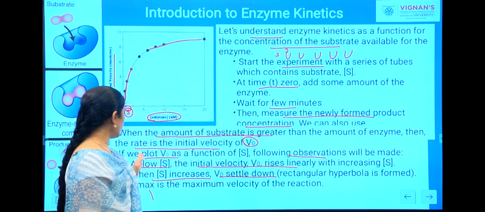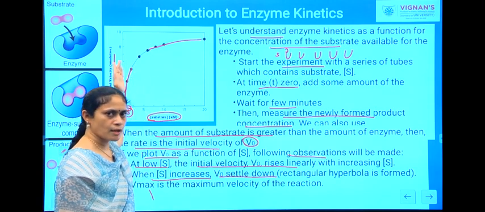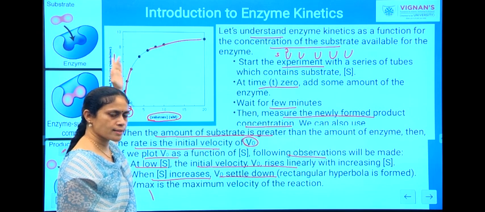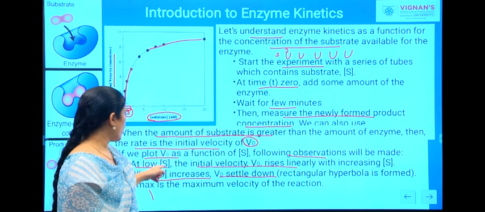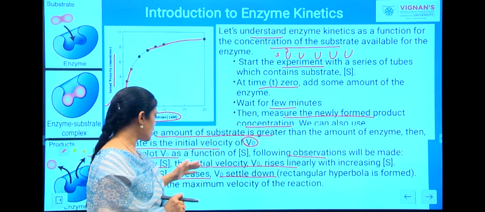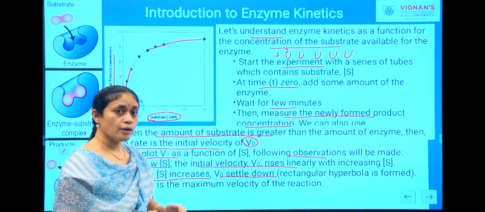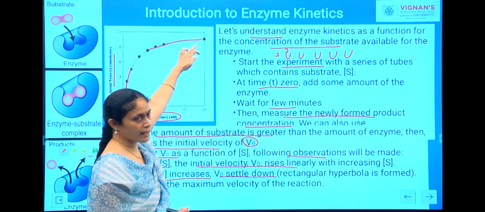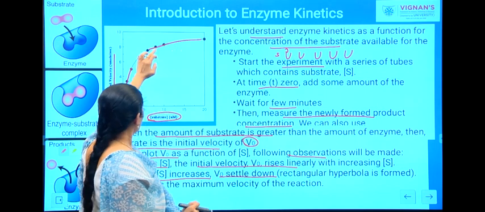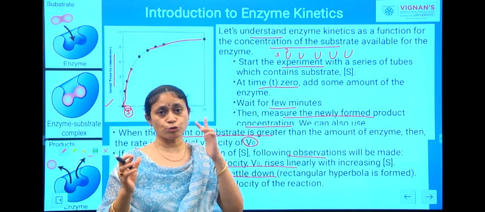When we plot a graph between V0 and S, with V0 on the y-axis and substrate concentration S on the x-axis, at lower substrate concentration the initial velocity rises linearly, and with increase in substrate concentration, V0 settles, and you can see this rectangular hyperbola. I will explain two conditions.